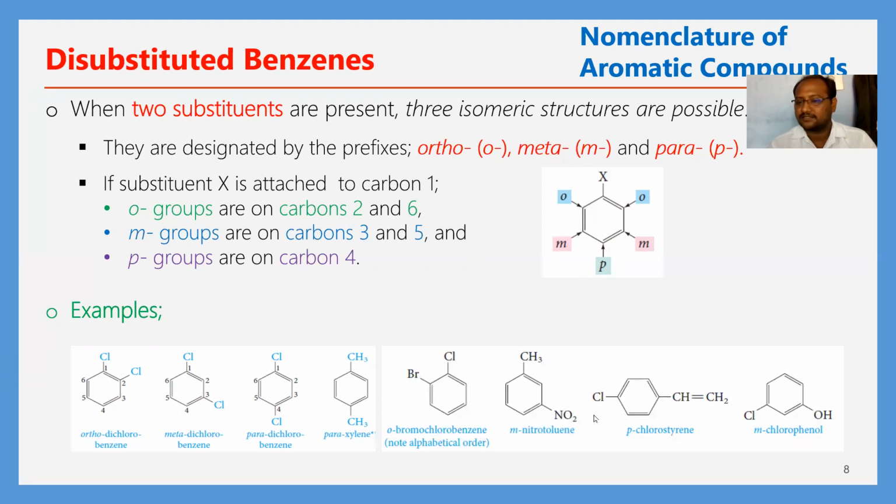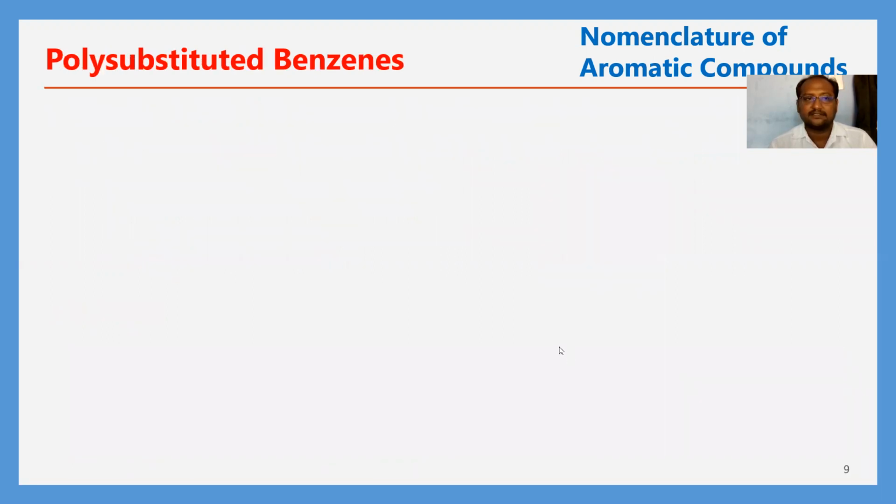Para-chlorostyrene. The chlorine is present in the para position of the styrene. Next, meta-chlorophenol. According to the OH group, the chlorine is present in the meta position. Therefore, it is called meta-chlorophenol. Next, polysubstituted benzenes.